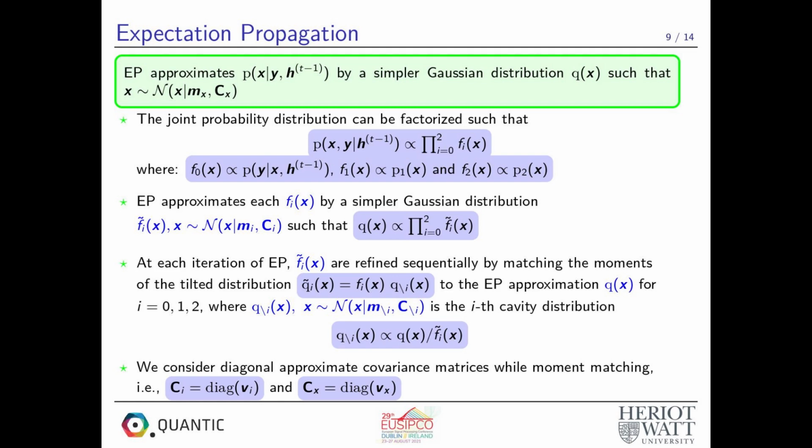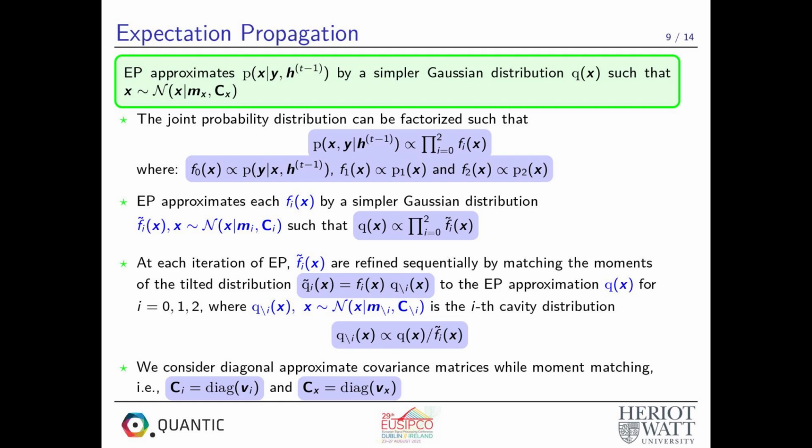In this work, we adopt the EP algorithm to approximate the conditional probability distribution involved in the E step of the EM algorithm by a simpler Gaussian distribution. By using the block formulation of EP, the joint probability distribution can be factorized into three different factors, where the first factor represents the likelihood, the second represents the TV prior, and the third represents the non-negativity constraint.